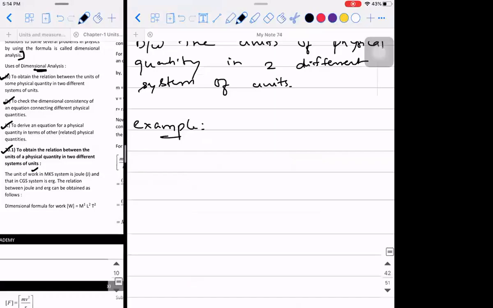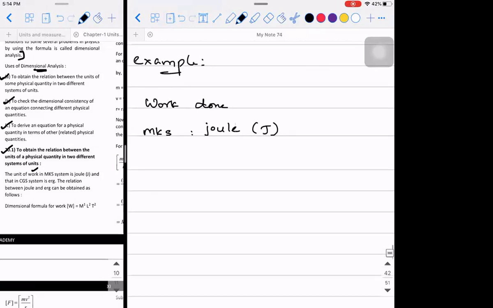So the first example that is considered is work done. So in MKS system, what is the unit of work done? It is joule. It can either be MKS system or SI system. In both the systems, it is joule only. This capital J. In CGS system, we call it erg. Now, what we are going to do is we are going to see 1 joule is how many ergs.